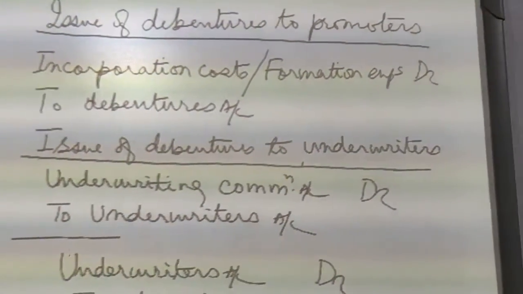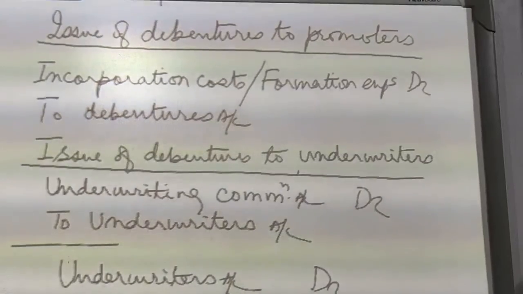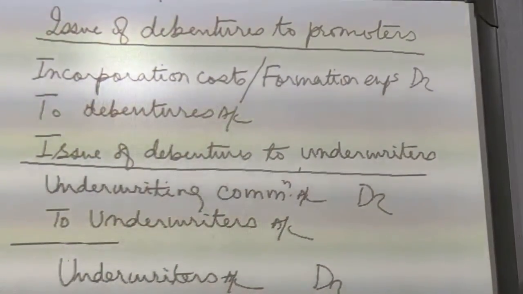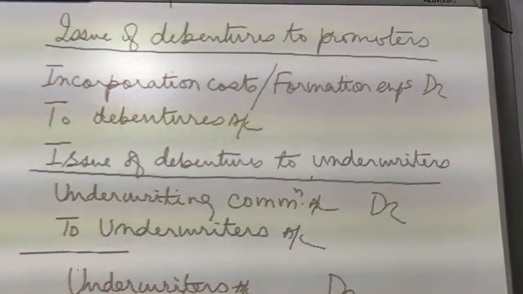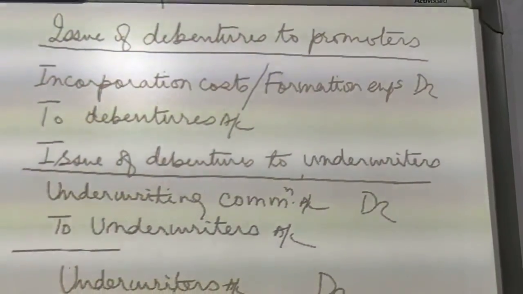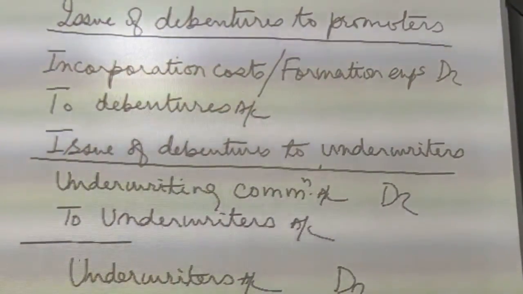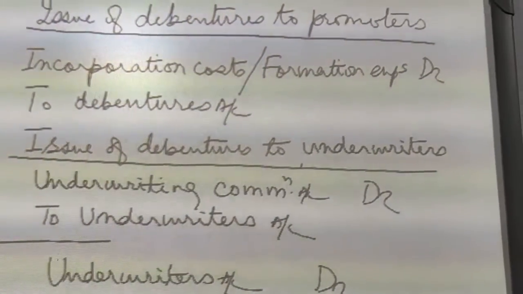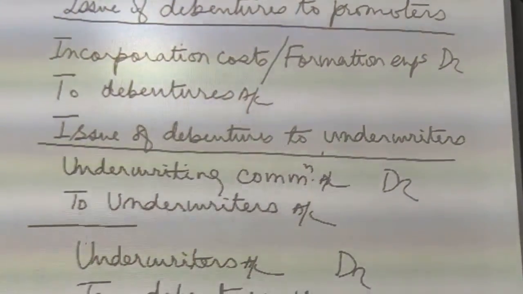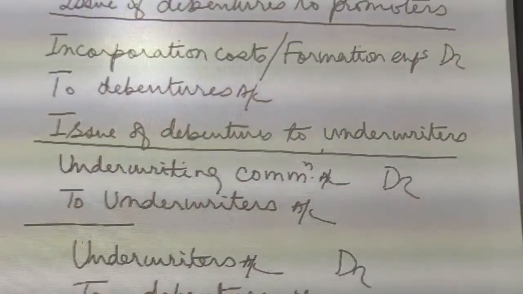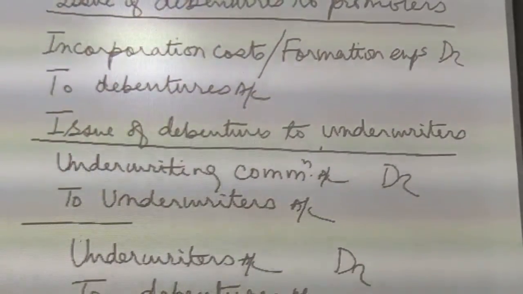So sometimes debentures are issued to these promoters for their services. So issue of debentures to promoters, the accounting entries will be incorporation costs account debit or formation expenses account debit to debentures account with the face value of debentures issued to them.